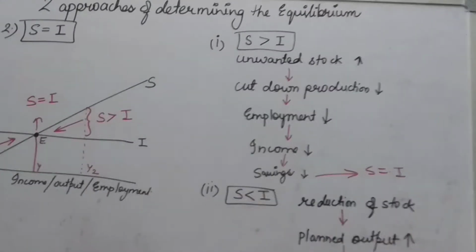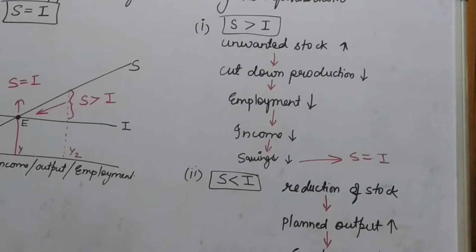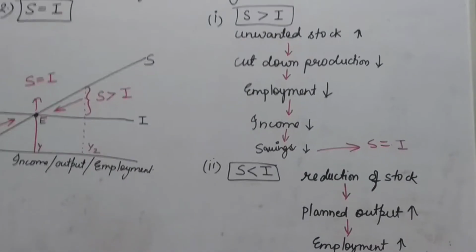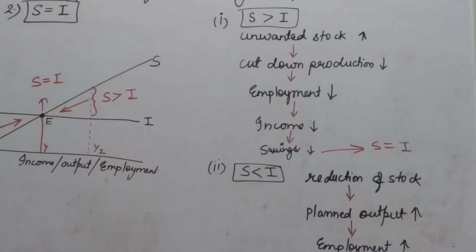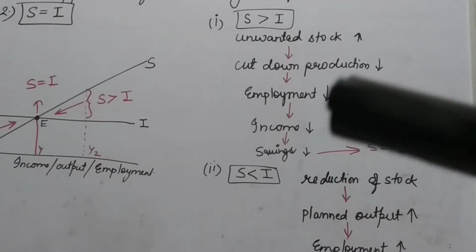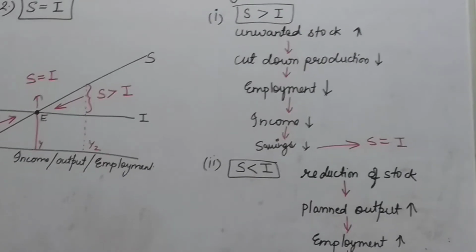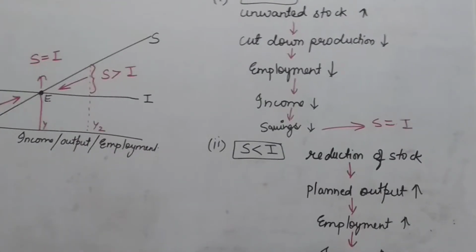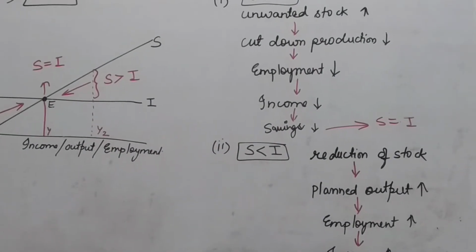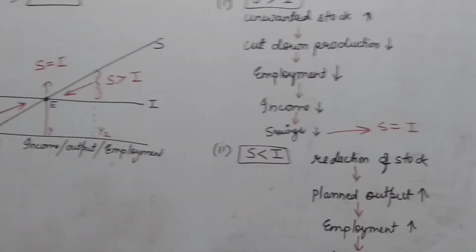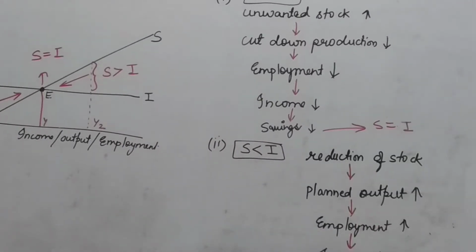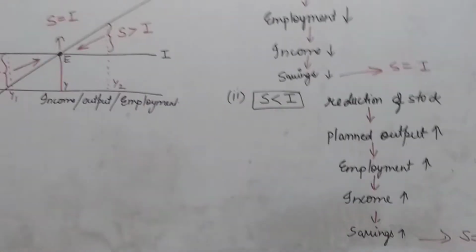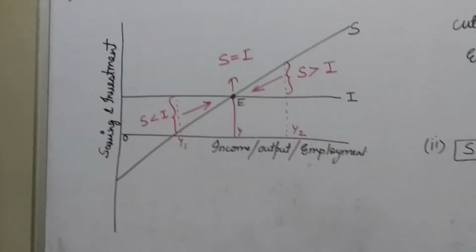So whenever there is an unwanted stock in the economy, in order to reduce the unwanted stock, the firms will start to cut down the production. When the production is cut down, automatically employment reduces, income reduces. Lesser output implies lesser investment, lesser employment and lesser income, and this tendency will continue till it reaches the equilibrium level of income, that means S equals I.